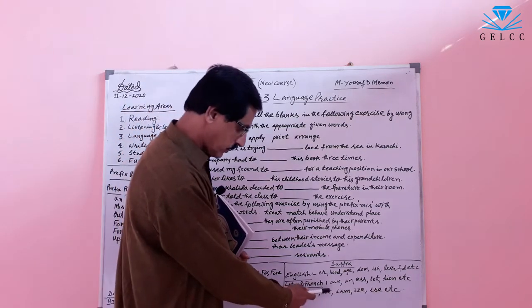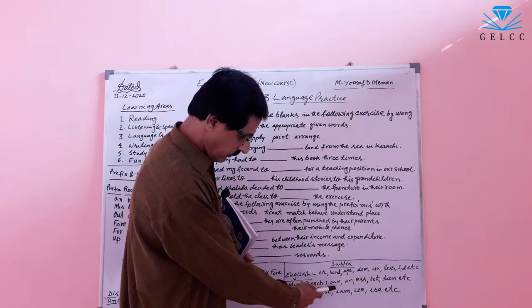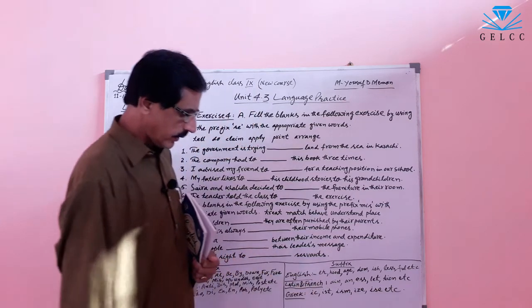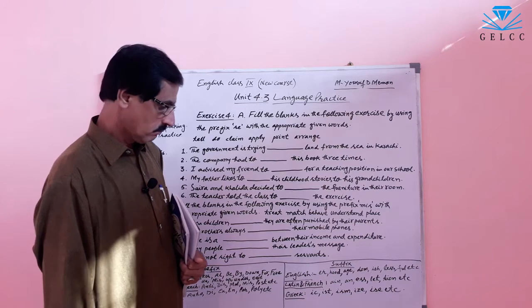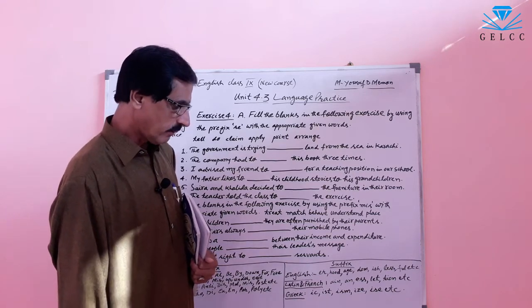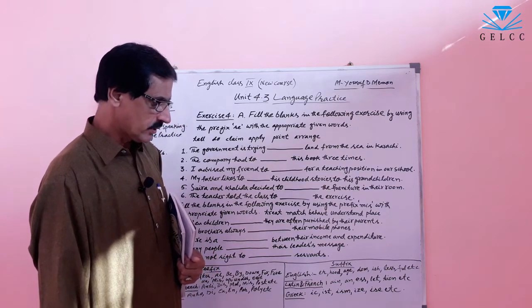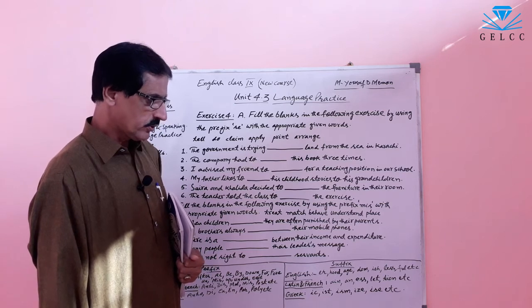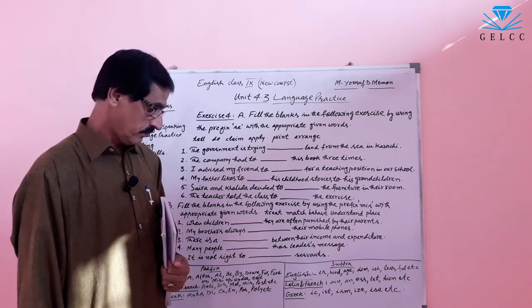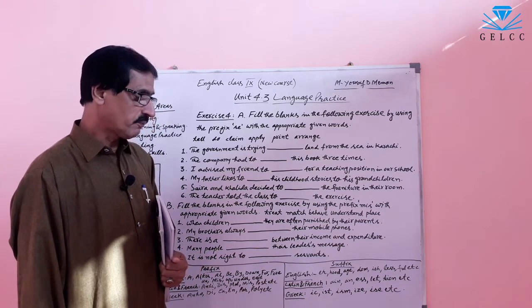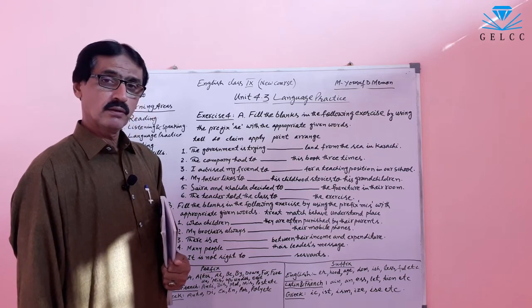Latin and French: an, ian, librarian, ess, let, tion, etc. These are some Latin and French suffixes.